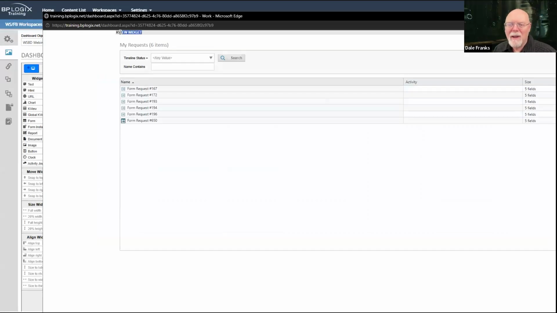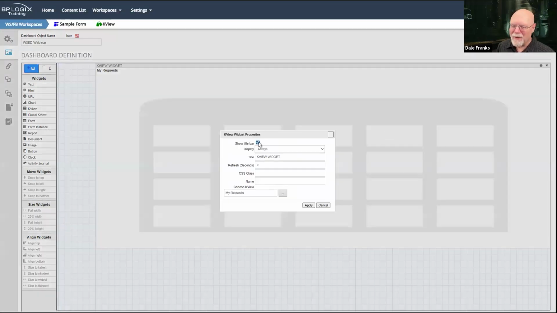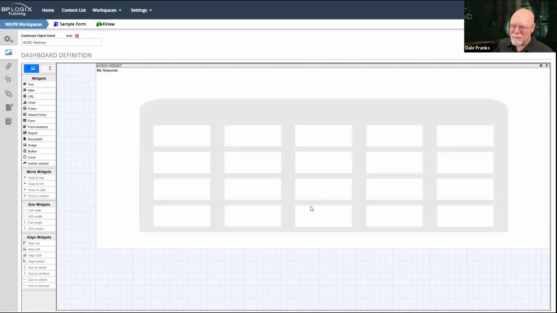So right now it says KView widget up here. I'm not a big fan of the title bar. In fact, most people aren't big fans of the title bar. So that's why the default is to hide it. If you want to show it, then that's what you're going to want to see. I don't know why you'd want to see it. I think it's kind of ugly. So that's why the default is not to show the thing, but there you go.